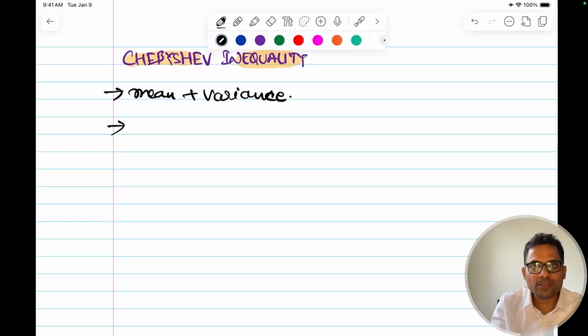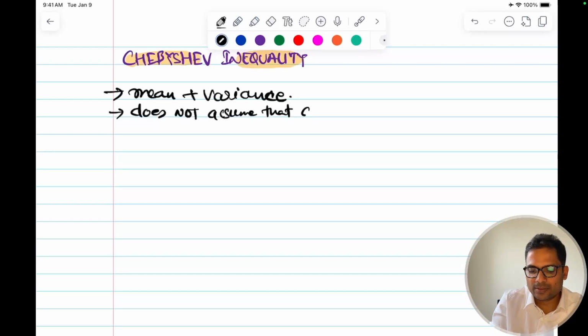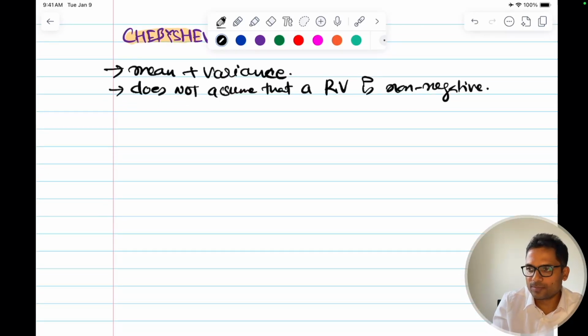Also, there's one more thing: it does not assume that a random value is non-negative. It is applicable for both negative and positive because it uses something called mod.